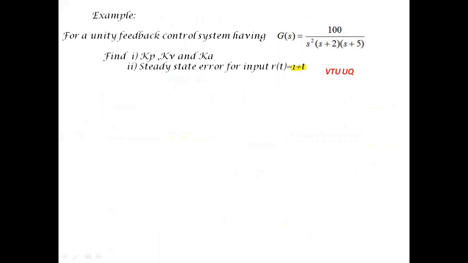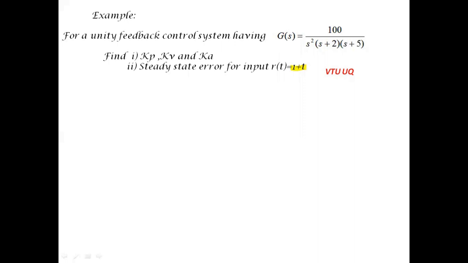In the previous problem, we were given a mathematical expression, case A for a ramp input and case B for a parabolic input, whereas in this example problem we have R(t) is equal to 1 plus t, where the first term represents a step input signal and the second term represents a ramp input signal.